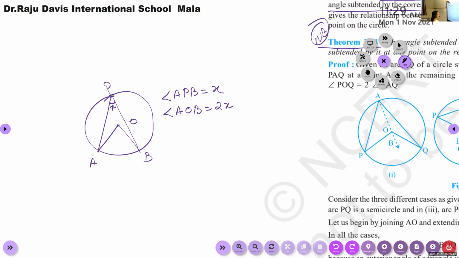The central angle is double the angle subtended by the same arc at any point.